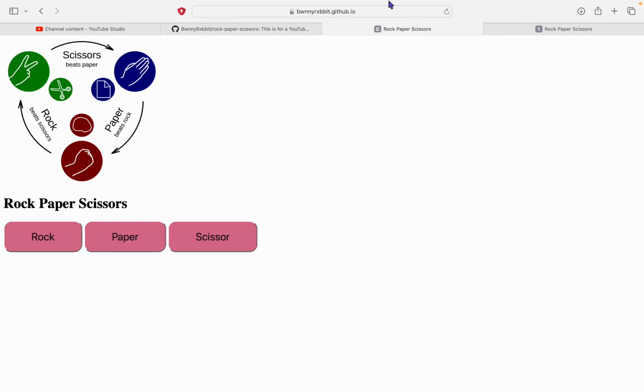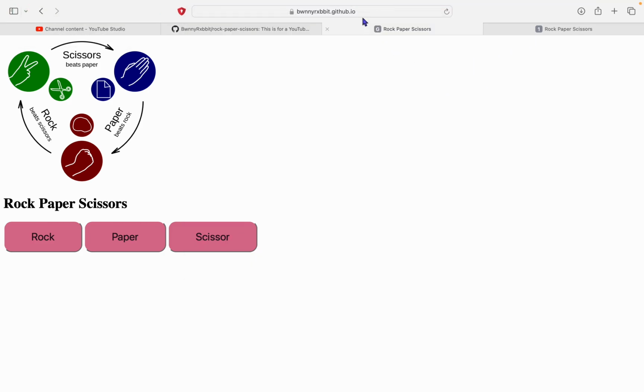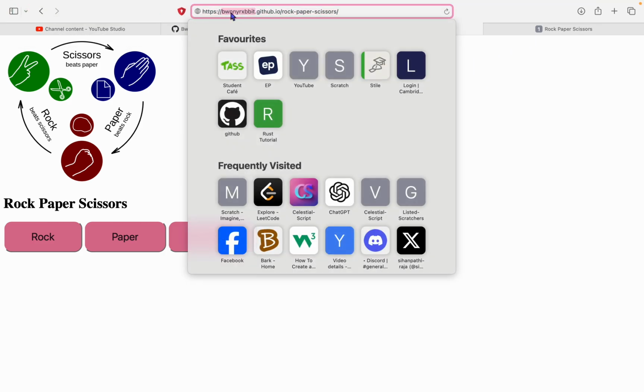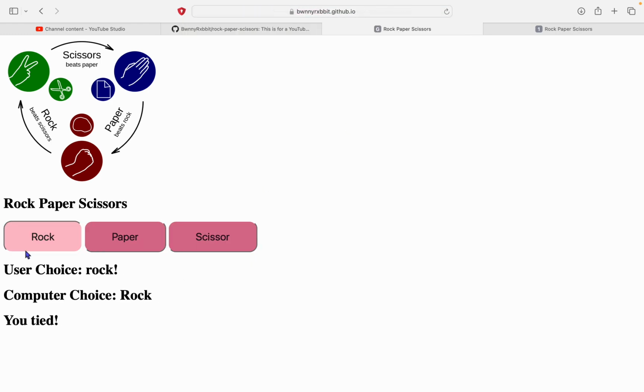Now if we press on this, it will go to your website. So this is the link. This is what the link will look like. Your GitHub username and what you named the repo. Yeah, as we can see, it is fully functional.